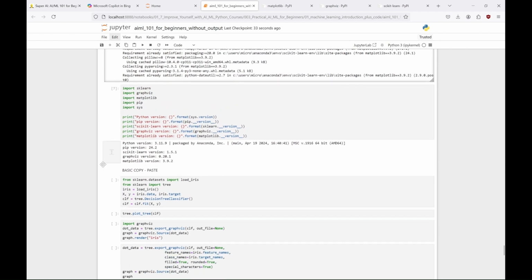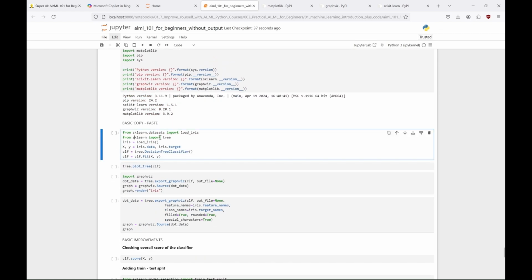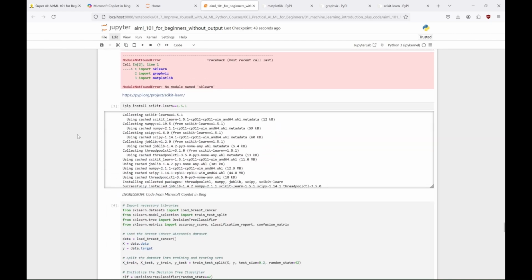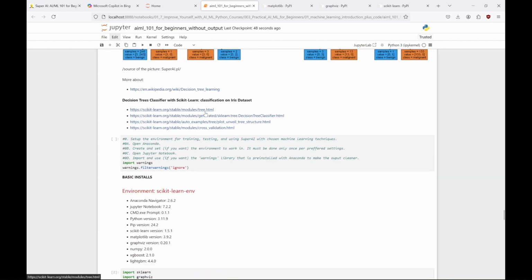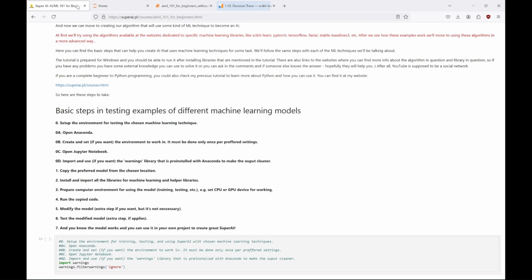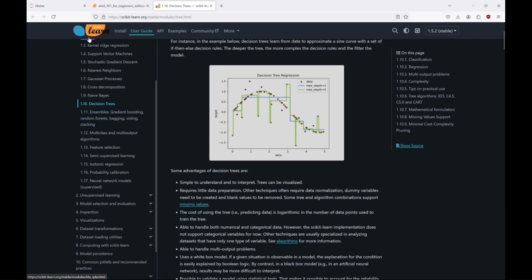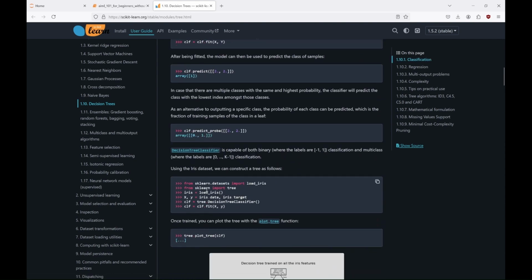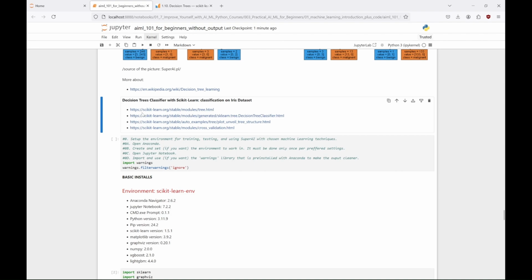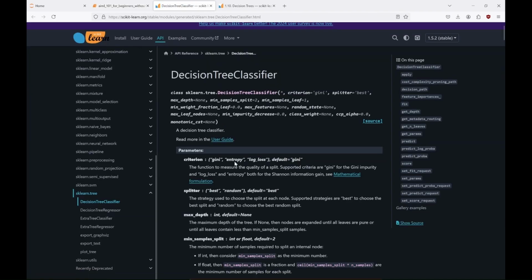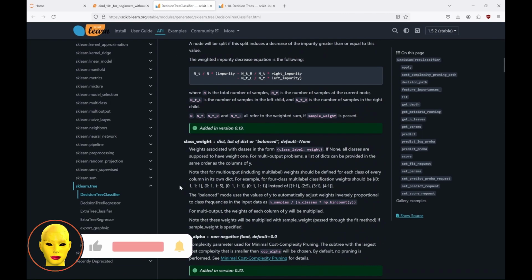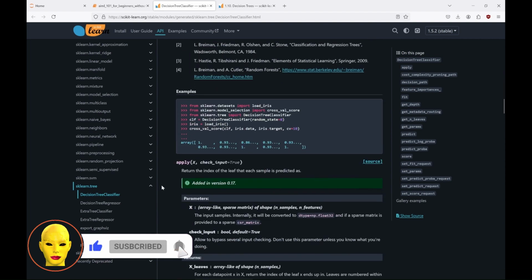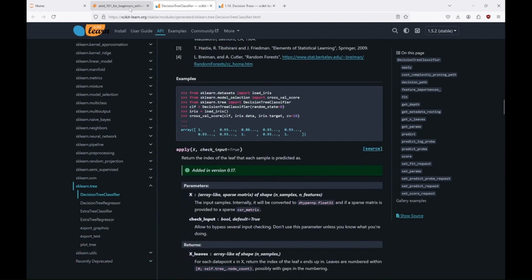Okay, so now when we have all this done, we can move to the copy-paste part of this project. We'll copy the example from the Scikit-Learn site. But first, let's clean it a little here. We can also close Copilot for now, and go to the Scikit-Learn site. And as you can see, there is a lot of info about decision trees. And the simplest example. And here is our example with Iris dataset. That's the one we have in our notebook. At these other websites you can see more info about decision tree classifier, and other examples and more. You can check them in free time.